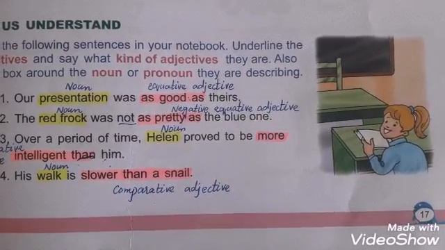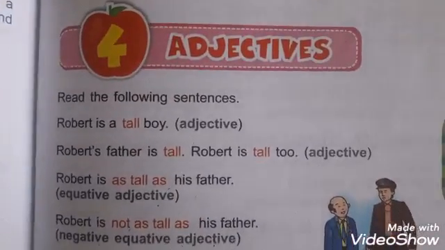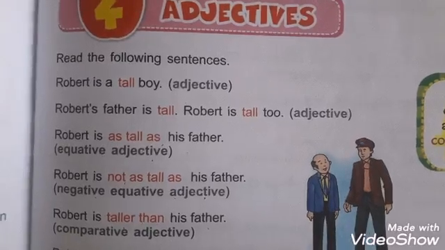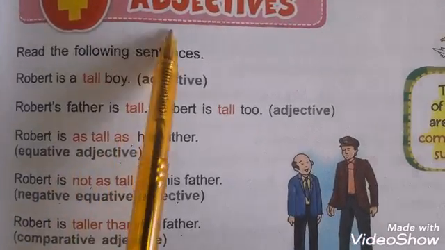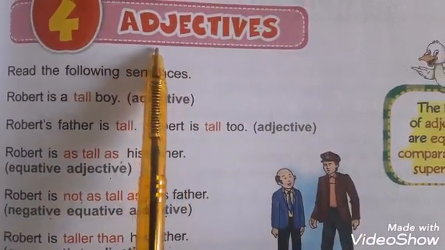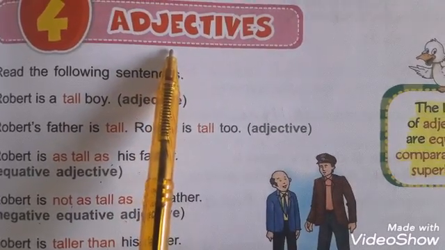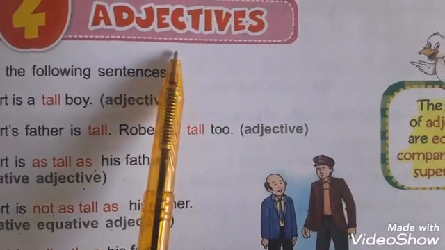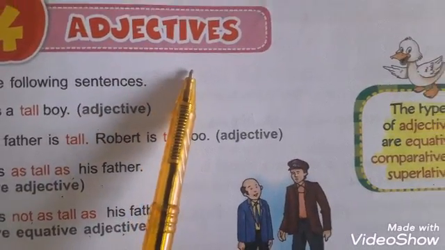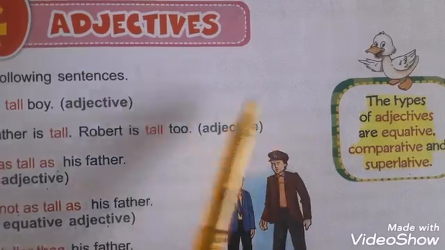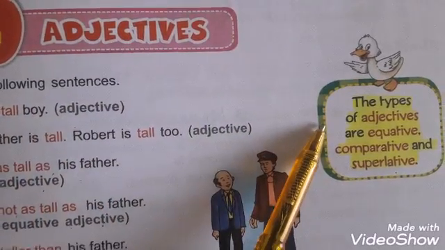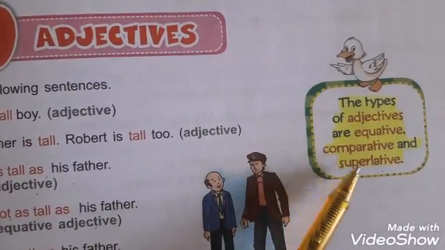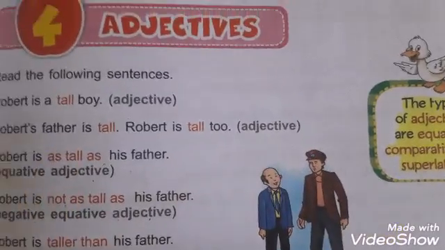You will open your books at page number 17. We are going to start our lesson number 4, adjectives. Earlier in lesson number 2, we studied the definition of adjectives. Adjectives are the words that tell us about the quality or quantity of a noun. Here we are going to study the types of adjective. The types of adjective are equative, comparative and superlative.